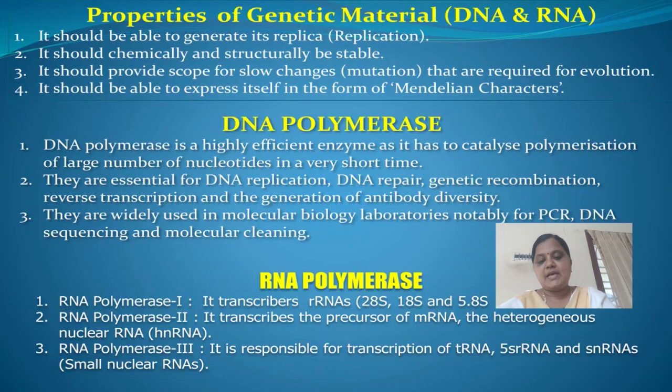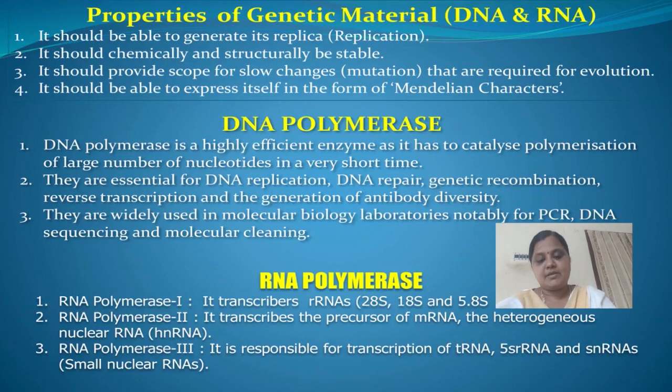So this is the RNA polymerase. These are the three types of RNA polymerases: RNA polymerase 1, RNA polymerase 2, and RNA polymerase 3. These three are present in the nucleus. In addition, RNA polymerases are found in the organelles. So these are the three types of